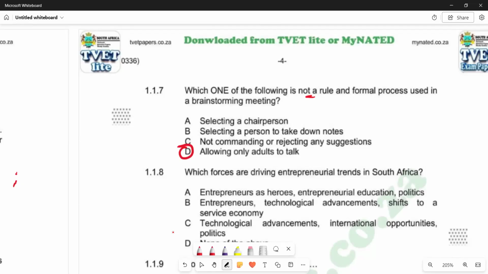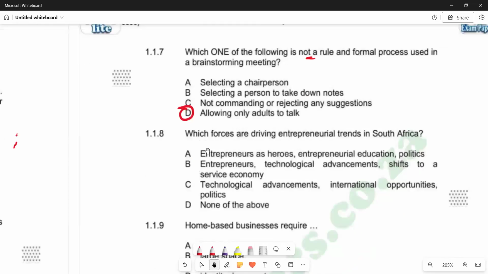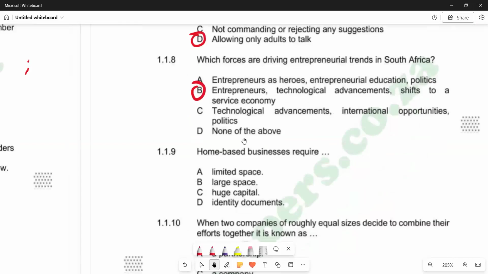1.1.8, which forces are driving entrepreneurial trends in South Africa? So if you go through each and every response that you are given there, that is 1.1.8, you are going to see that B is the correct answer. You see entrepreneurs, technological advancements, shifts to a service economy. So B is the correct answer that we have there. And then we have got 1.1.9, home-based business require: A, limited space, B, large space, C, huge capital, D, identity documents.